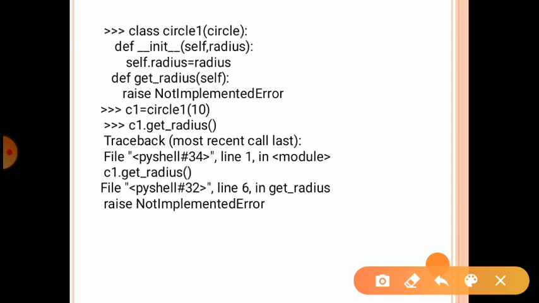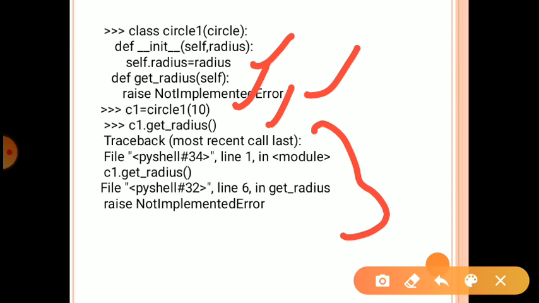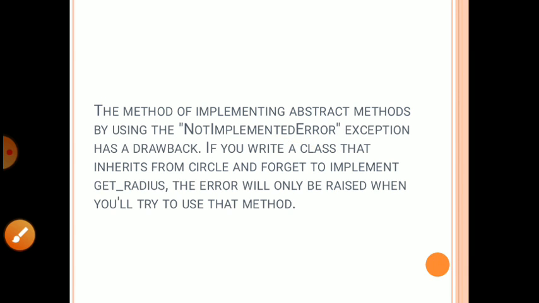Here we define the value of radius and then define get radius, then it will raise the NotImplementedError. So after that, when we create the object and call get radius, it shows the error that no implementation is there.